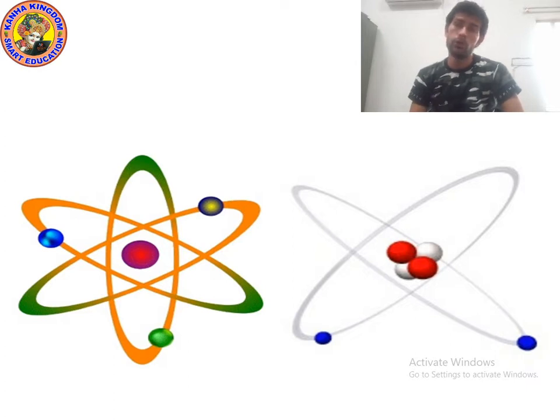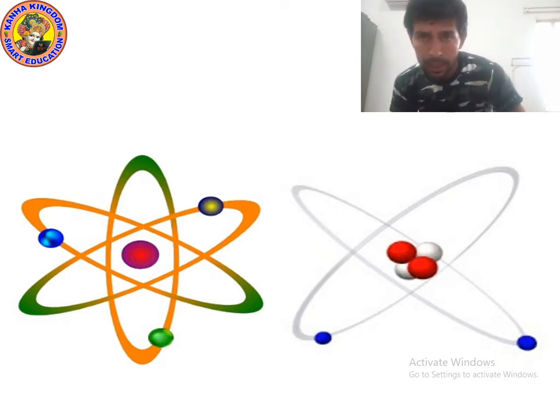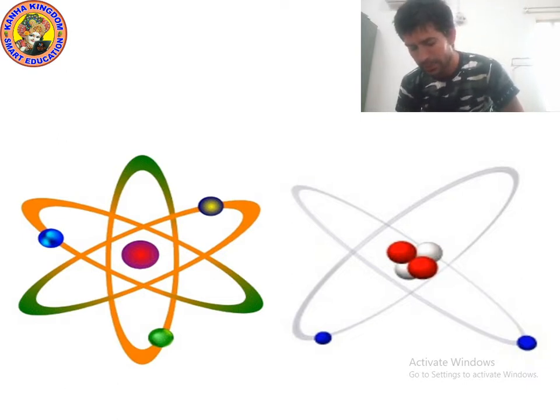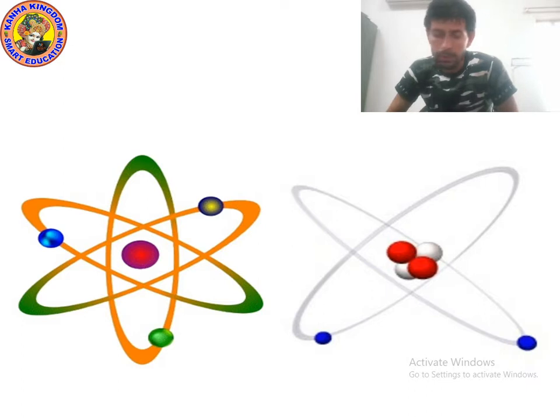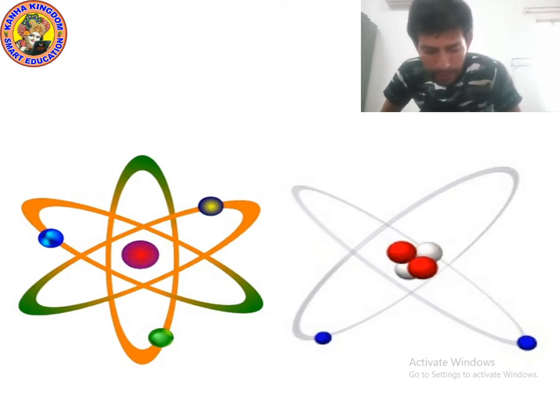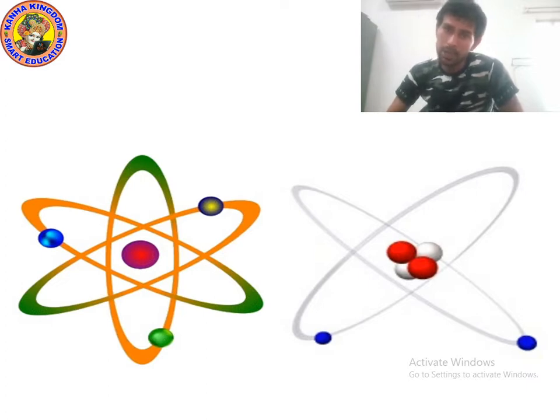You know planets revolve around the sun in a circular fixed path which is known as orbit. In the same way, electrons revolve around the protons and neutrons in a fixed path known as orbit, or you can call it shell.